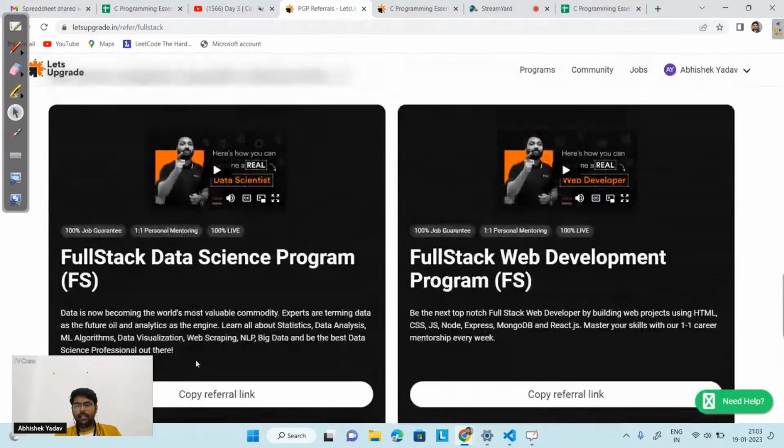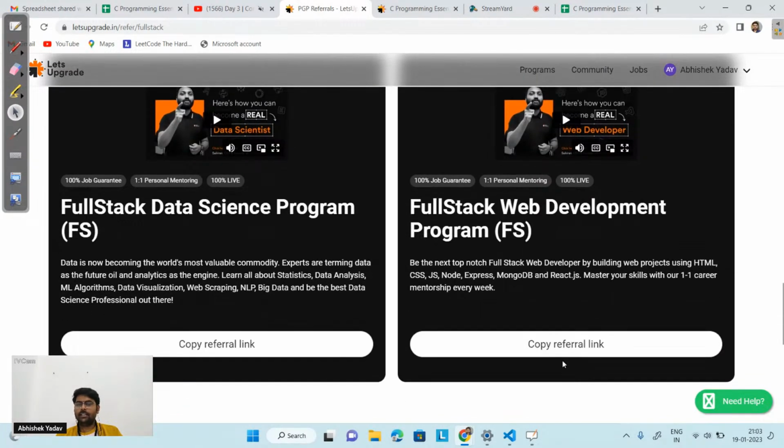Apart from that, you can see here we have the program that is taking our full stack data science program, and here the web development program. You will be learning HTML, CSS, JavaScript, that is the core of the fundamental part. First we will try to clear your base.